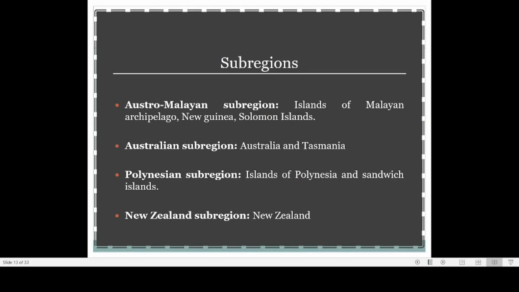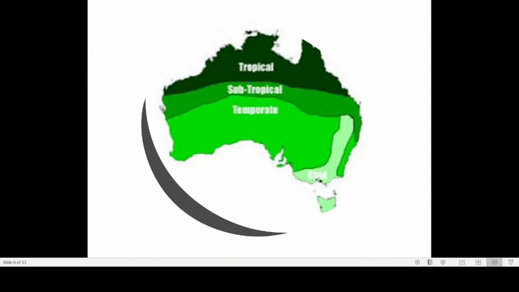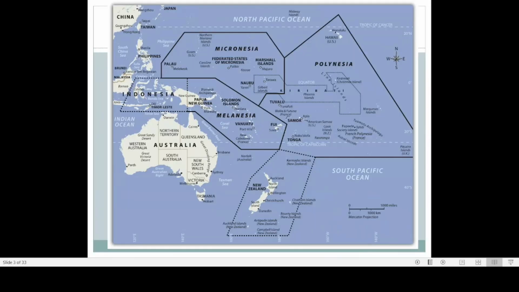Then we can see that there is the Polynesian sub-region, the islands of Polynesia and the Sandwich Islands. Here we will come back to the map again. And there is Polynesia. So here we can find different types of islands: one is Indonesia, then Melanesia, then Micronesia, and Polynesia. And in the case of the islands of Polynesia, we can find very small islands like Hawaii.